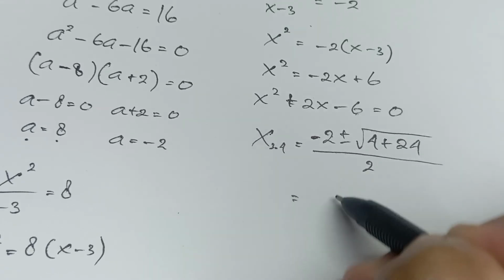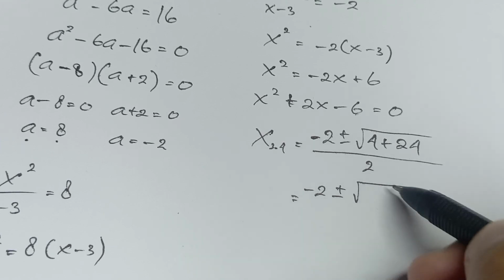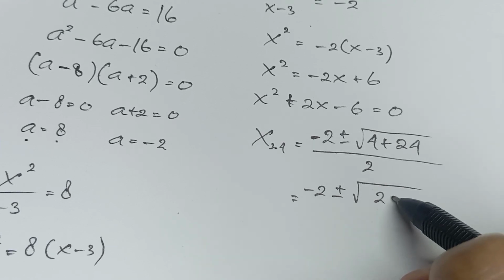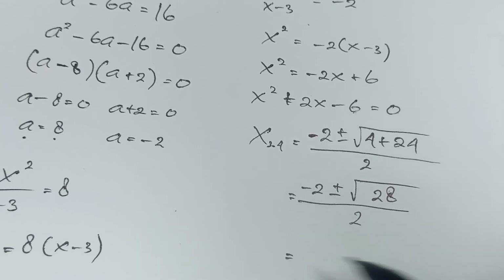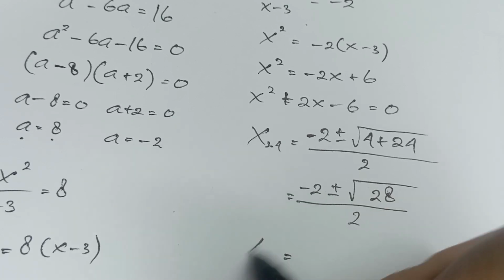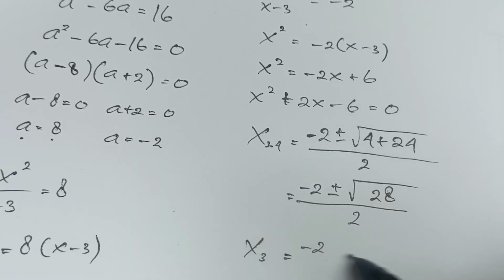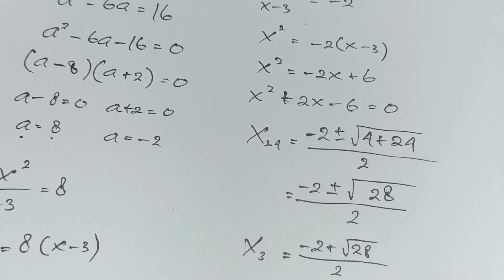Okay, it equals minus 2 plus or minus the square root of 28 over 2. So from this we have for x3 minus 2 plus the square root of 28 over 2, and for x4 we have minus 2 minus the square root of 28 over 2.